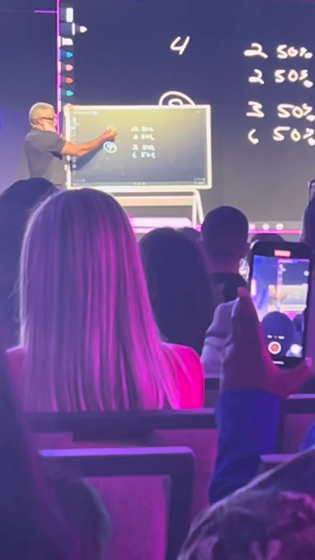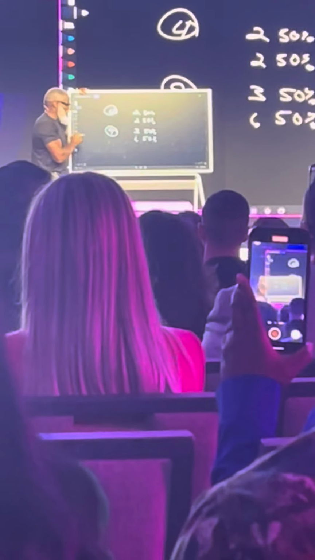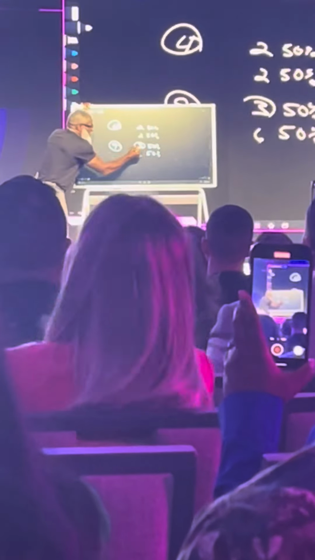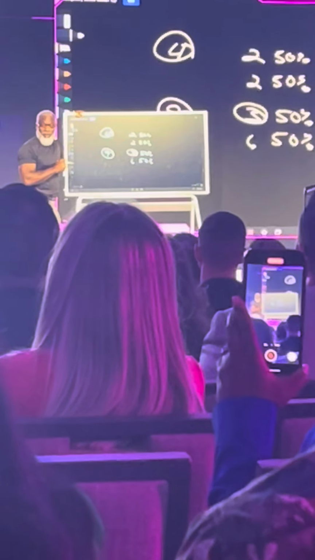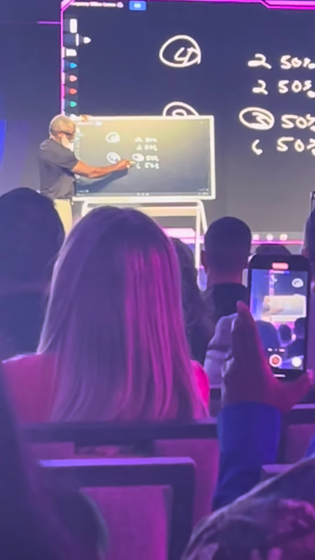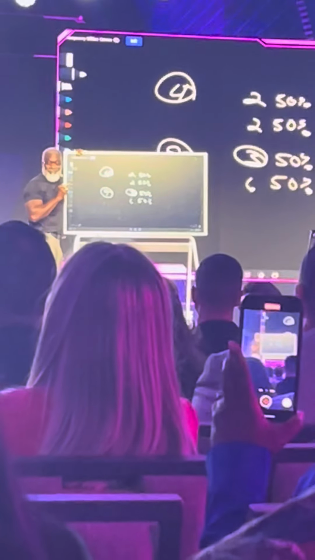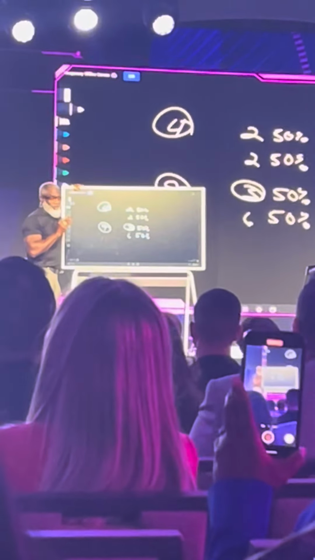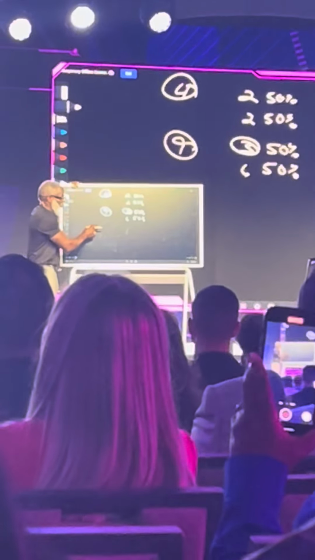Let's say I've got 4 salespeople. 2 of the salespeople are going to make half the commissions, the other 2 are going to make the other half. If I've got 9 salespeople, 3 of the salespeople are going to make half of the commissions of that sales force. The other 50% of the commissions are going to be earned by 6 people. They have to split 6 ways. So this is starting to apply to business now. Pay attention. We ain't talking about tomatoes. No, I don't like tomatoes.